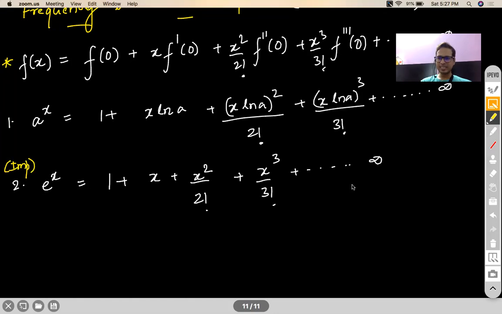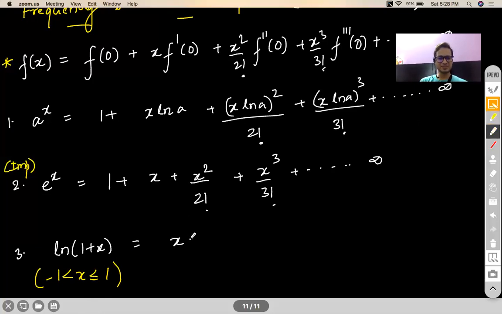Okay. Next is ln(1 + x). Now here I would like to say that its radius of convergence is only between -1 to 1. Only in this interval you can use your Maclaurin series for this. And this series goes like this.